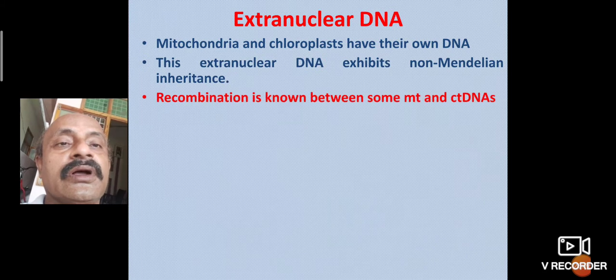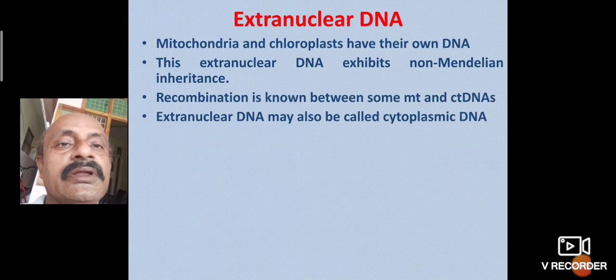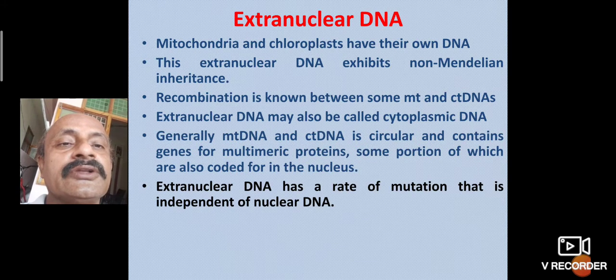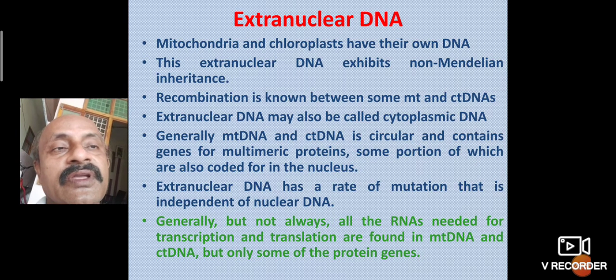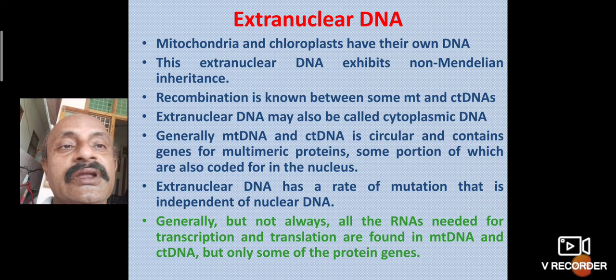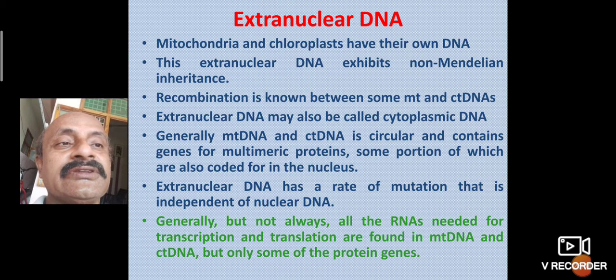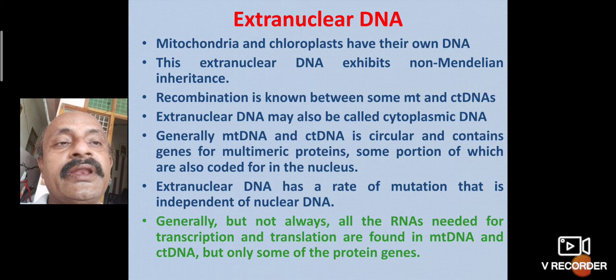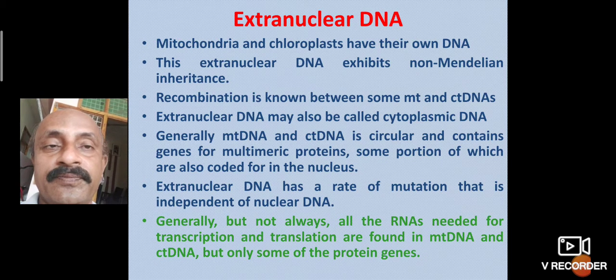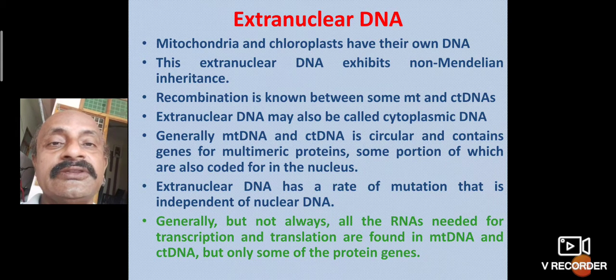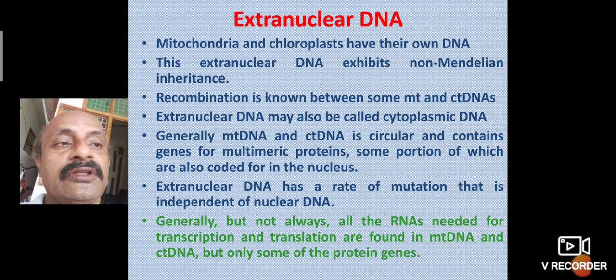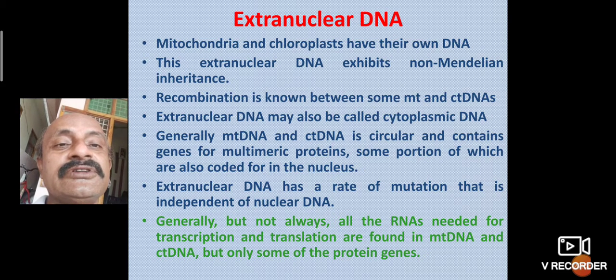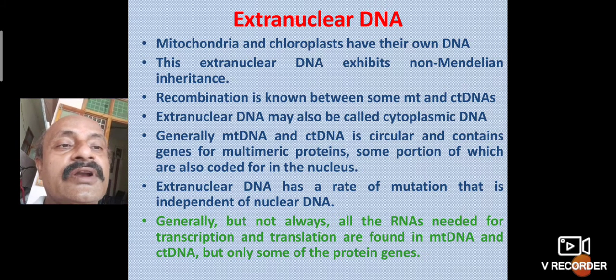Extranuclear DNA, also called cytoplasmic DNA, shows recombination that is only known between some mitochondrial and chloroplast DNAs. Generally, mitochondrial DNA and chloroplast DNA are circular and contain genes for multimeric proteins, though some proteins are coded by the nucleus.